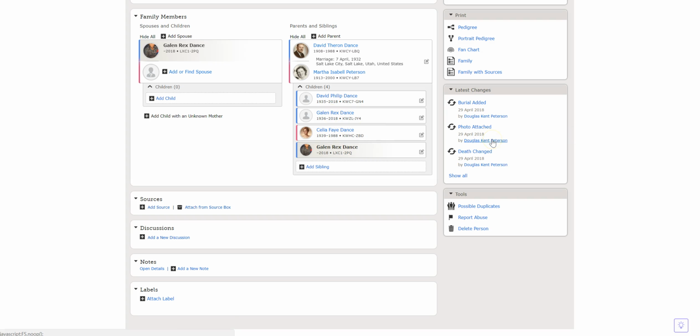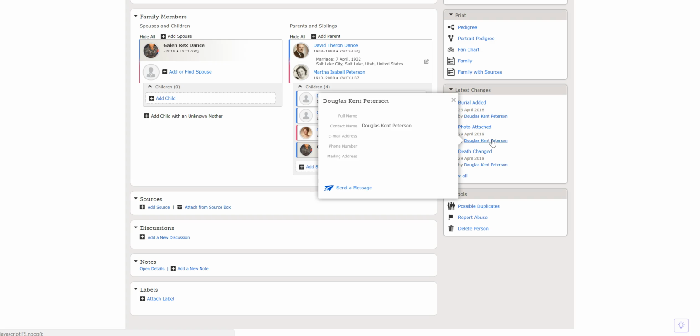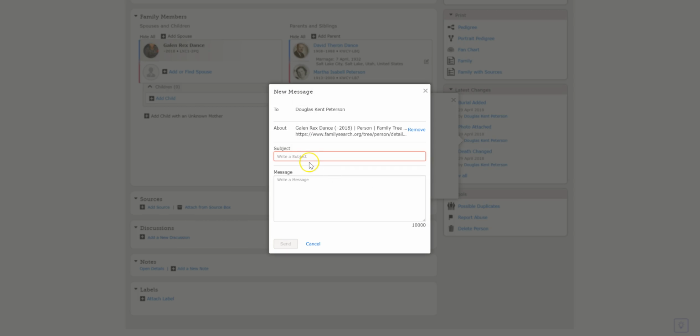So what we're going to do is send this person a message. And we'll just say duplicate records for Galen. And then in this message, we'll just explain to him how we came across this and suggest to him how he can do the same merge. And then once I'm done typing in that message, I just click send. And then the next time he logs into Family Search, he'll see that he has a new message and can respond to that.